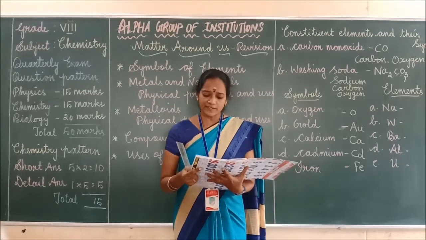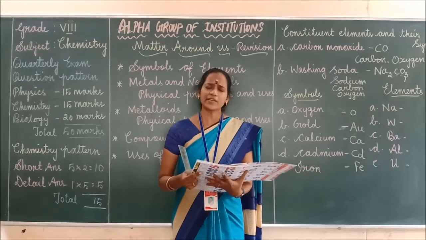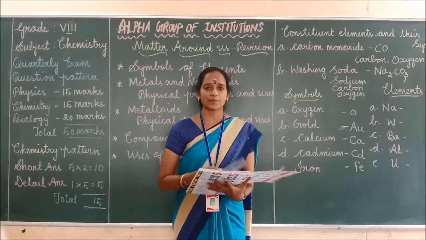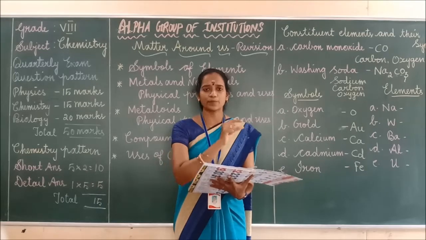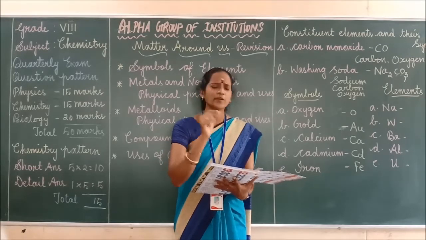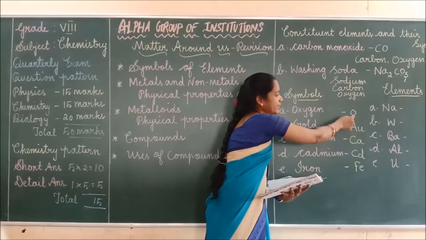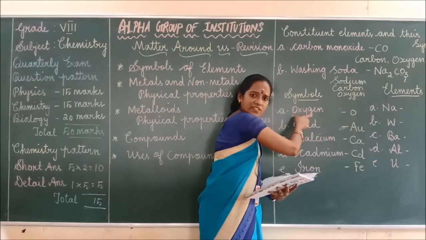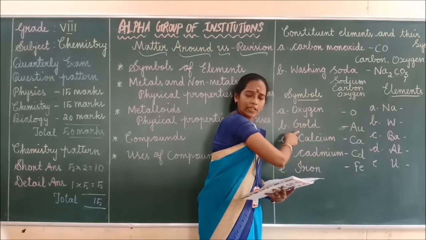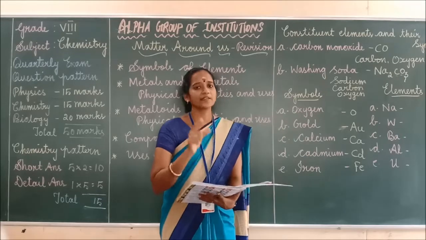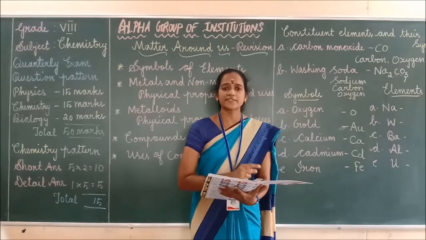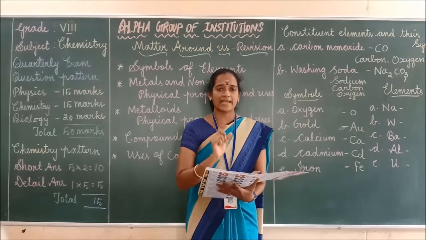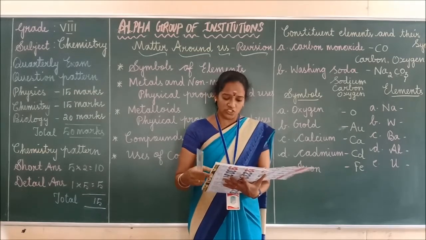Next question. What does a chemical symbol represent? A chemical symbol is a shortened method of representing an element. Actually, we are using symbols in chemistry, isn't it? Here O represents the oxygen element. Au represents the gold element. So for that purpose we are using the symbol. What's the answer for this? A symbol is a shorthand method of representing an element. Got it? Right.